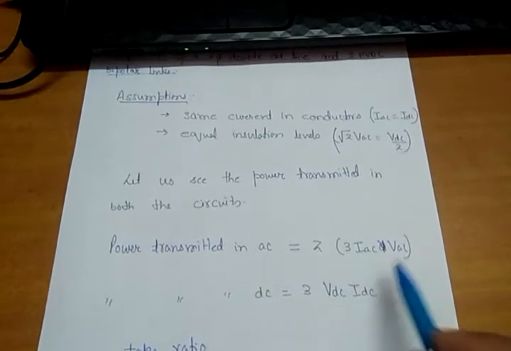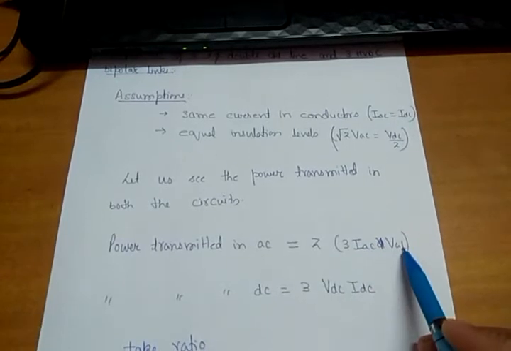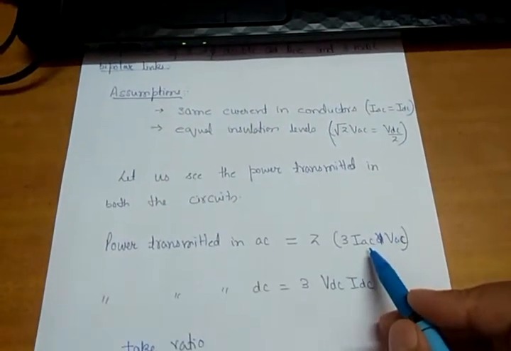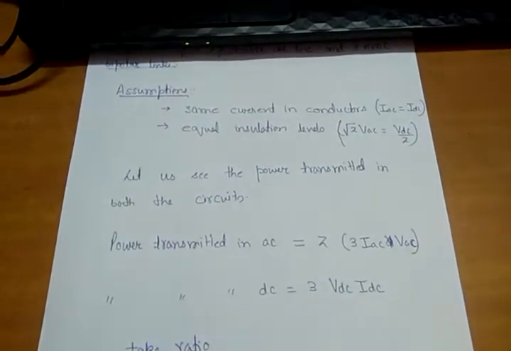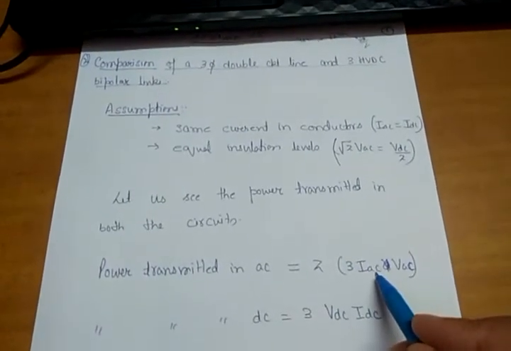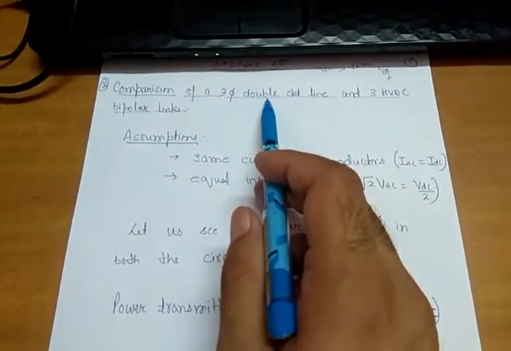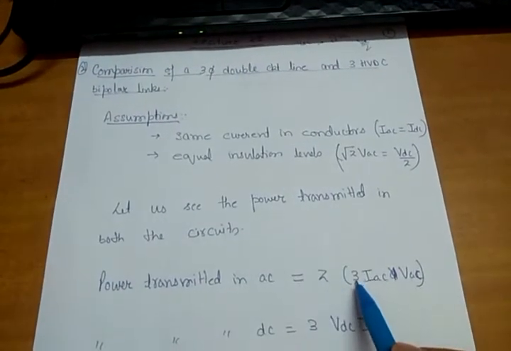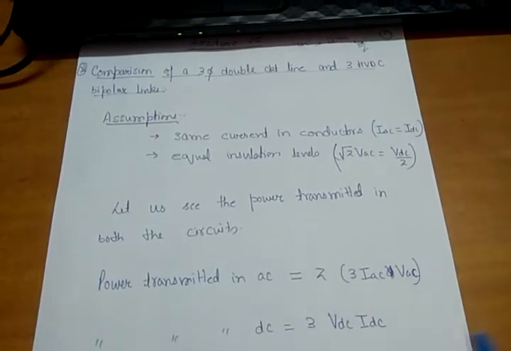So 3 times VAC into IAC is the power transmitted by an extra high voltage AC transmission line, single circuit. Since I am taking a double circuit three-phase line, I will multiply this by 2. So it will be 2 multiplied by 3 IAC into VAC.